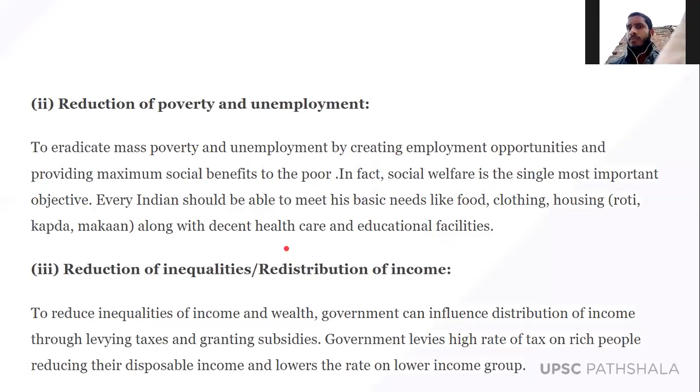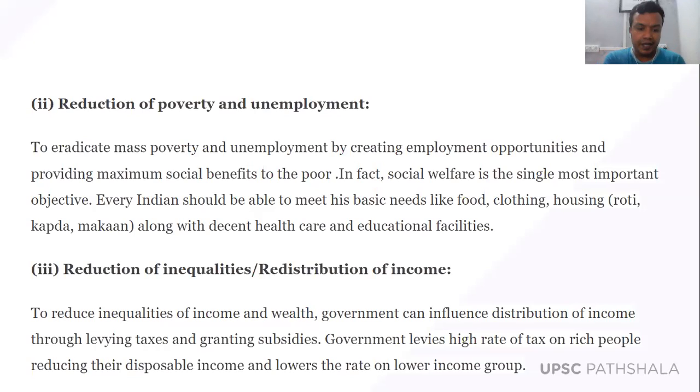Third objective is reduction of inequalities and redistribution of income. We know that when India got independence in 1947, India was a socially as well as economically unequal country, right? Socially and economically unequal means there was social inequality as well as economic inequality. All the economic resources of the country were not equally distributed. So it is the responsibility of the government, while making policy in the government budget, that those who have high income, their income should be taken from them and distributed to the vulnerable section, or those who are poor.